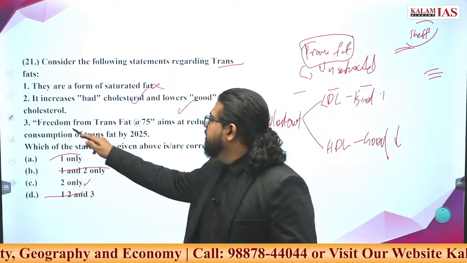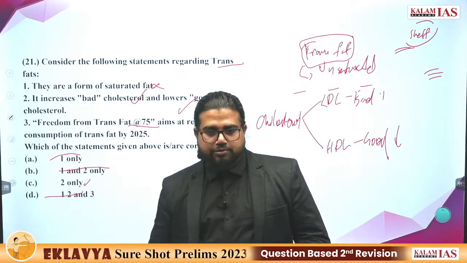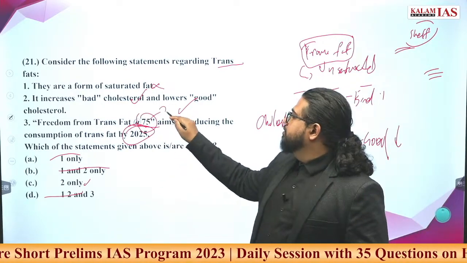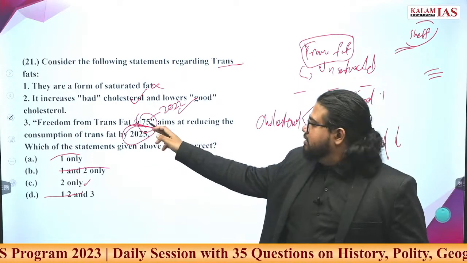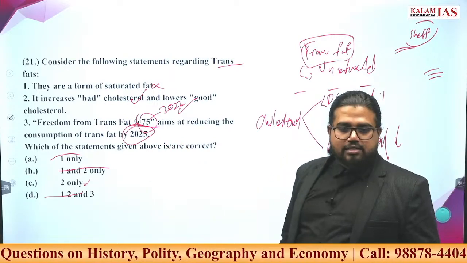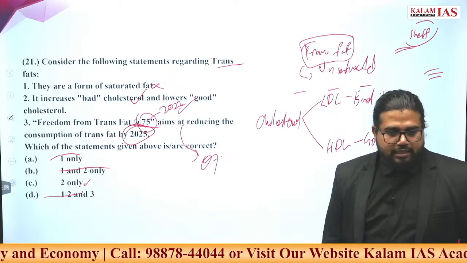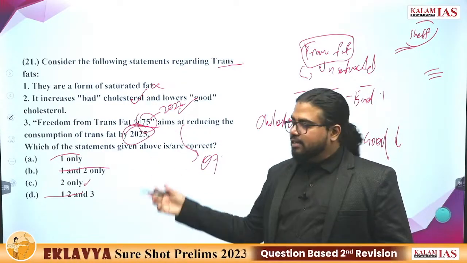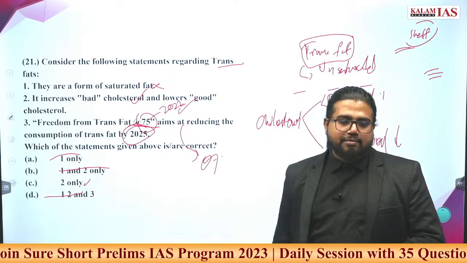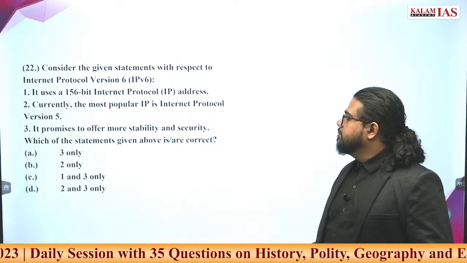So that is a correct statement. Freedom from trans fats at 75 aims at reducing consumption of trans fat by 2025. Freedom at 75, which year was it? It was 2022. So something having 75 will have a target of 2022, not 25. You can guess by that way. And the target exactly was 0%, complete elimination of trans fat by 2022, not even reduction of it. You can guess the answer either from remembering the elimination, or because a 75 target means mostly the target will be for the 2022 year. So this is a wrong statement, and 2 only is the correct answer.